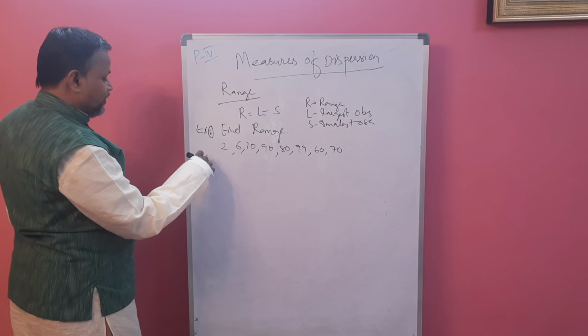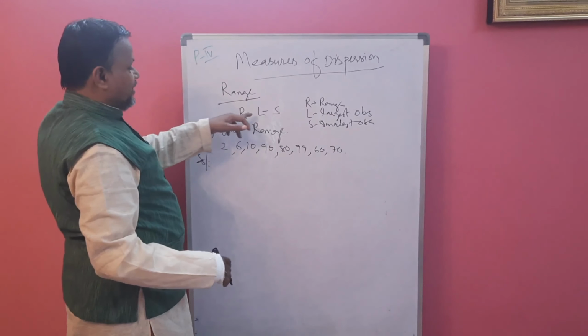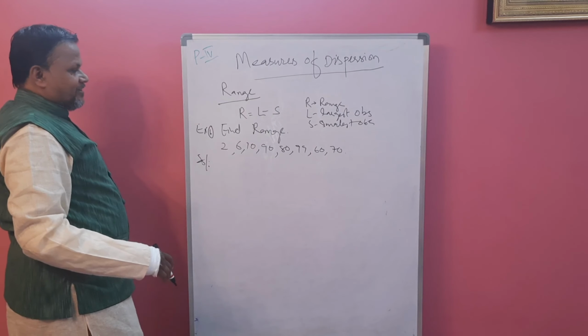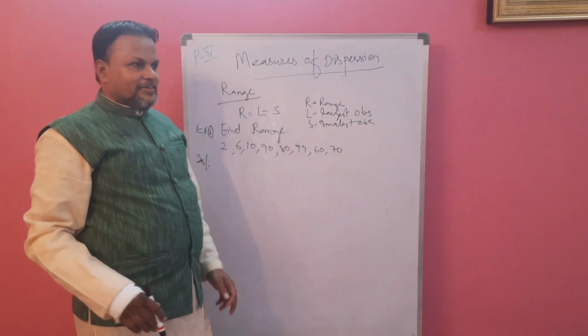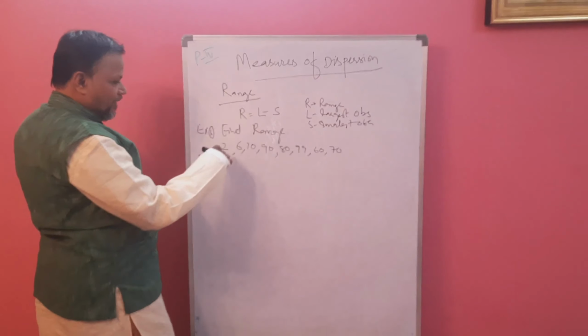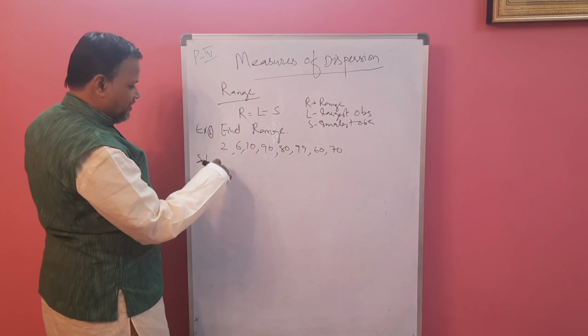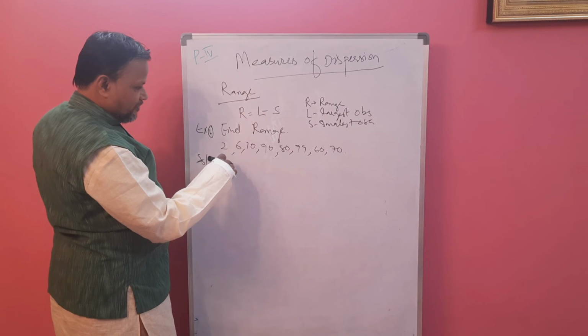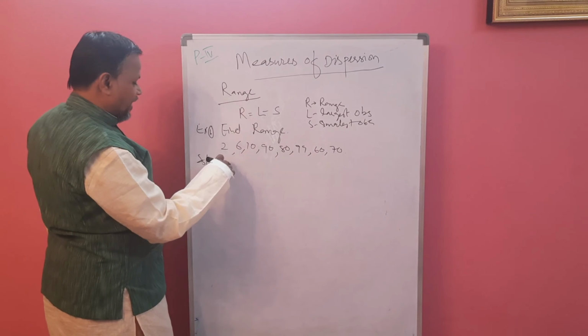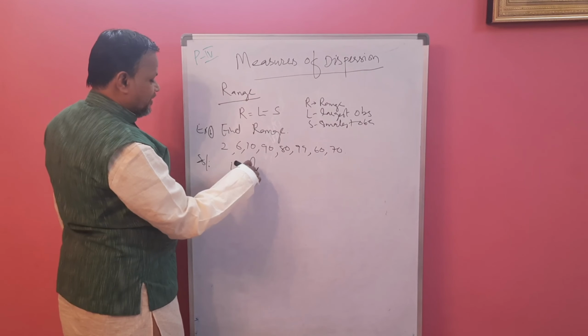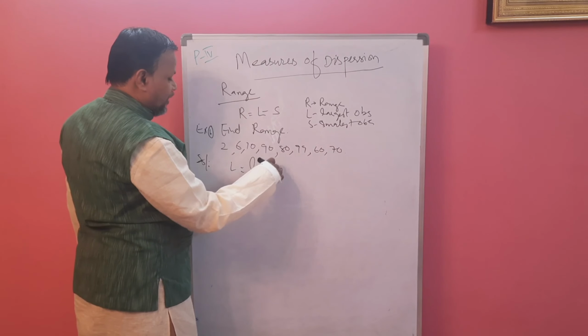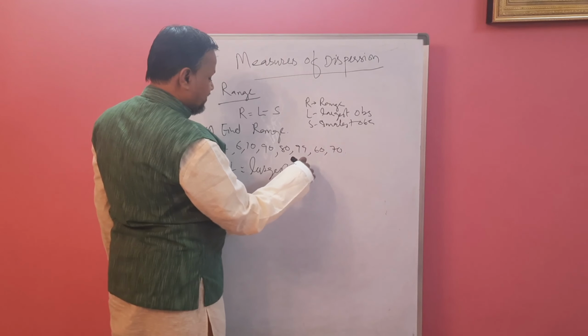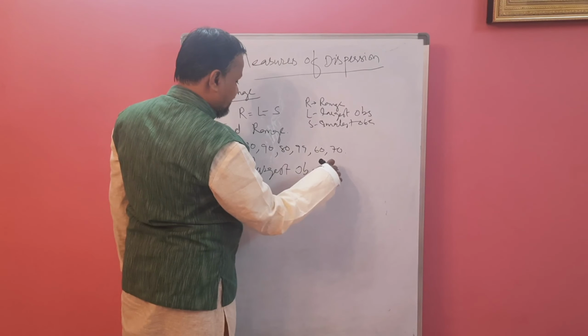Solution. Range is nothing but the difference between the largest and the smallest number. Find the largest number in the given data. Largest is 99. So L equal to the largest value, that is 99.